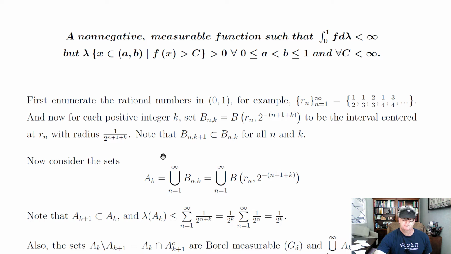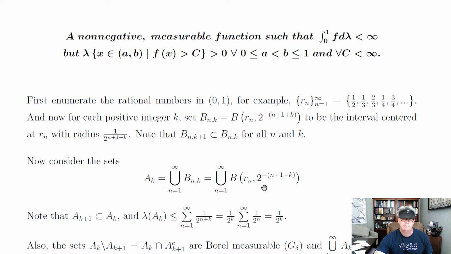Now, I want to take the union, for each k, of all those balls, intervals, I guess, in R^1. So k is fixed, but we union over every rational number R_n.